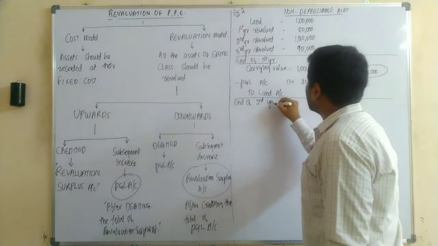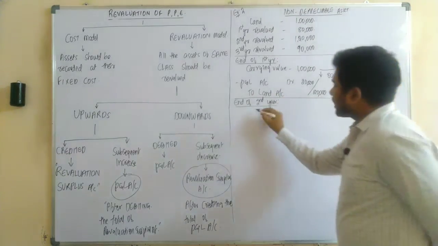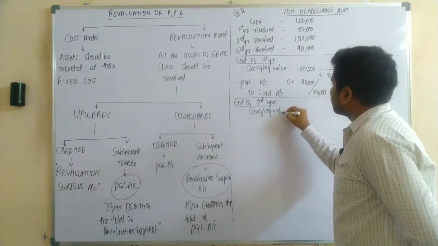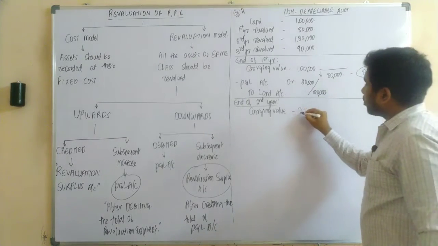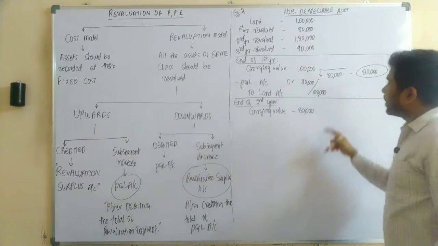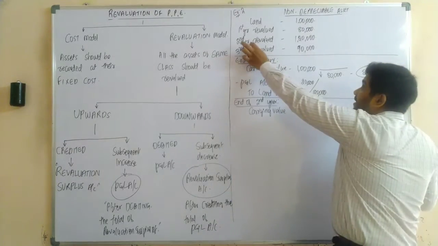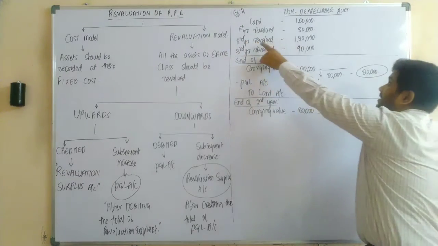Now at the end of second year, what is the carrying value, sir? The carrying value would be how much now? 80,000 rupees. And at the end of second year, the asset was revalued.